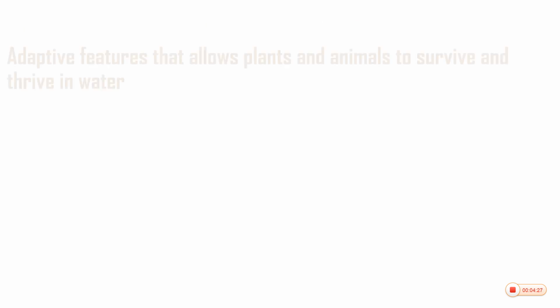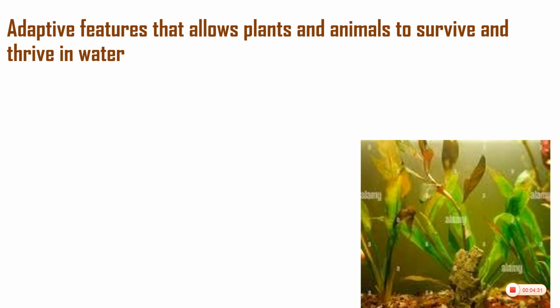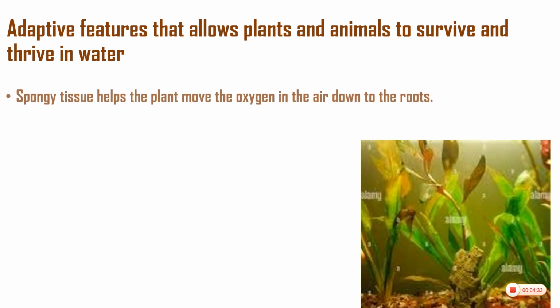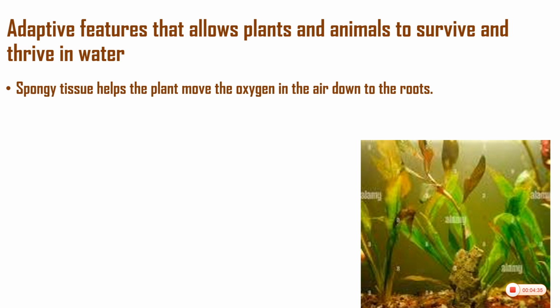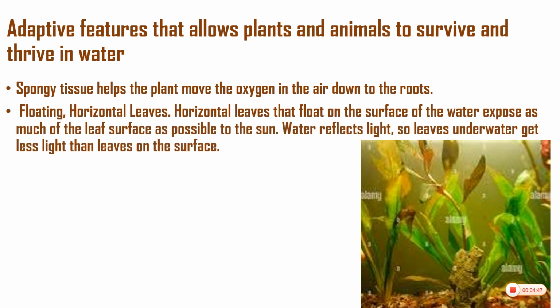Let's look at the adaptive features that allow plants and animals to survive and thrive in water. The plants that dwell in water have spongy tissues which help move the oxygen in the air down to the roots. The plants also have floating horizontal leaves.